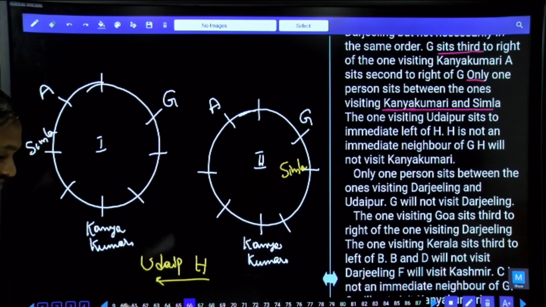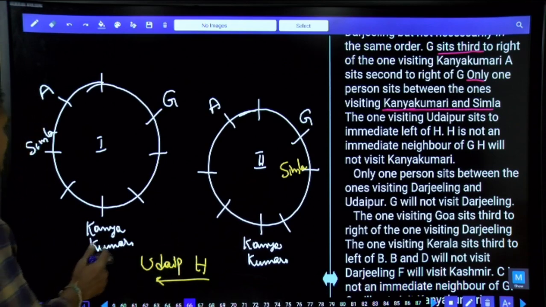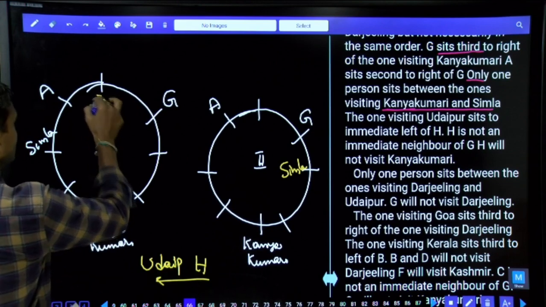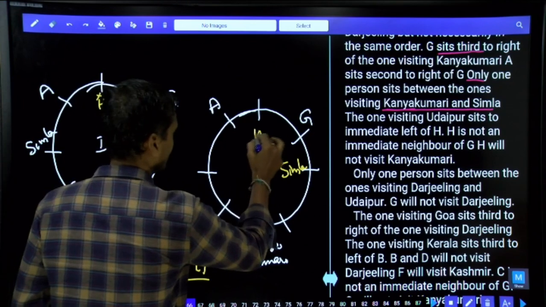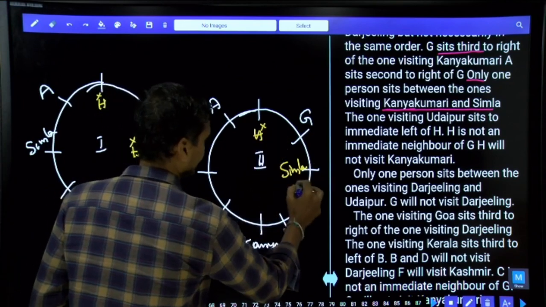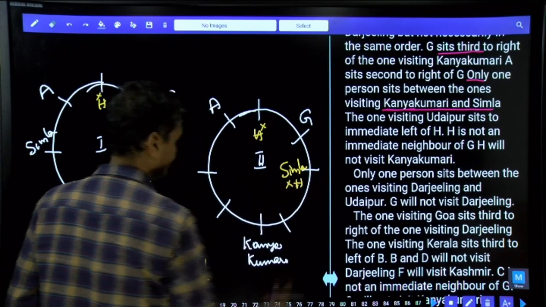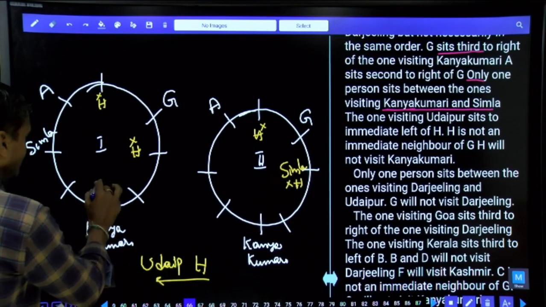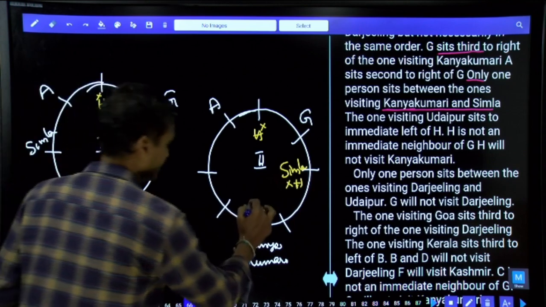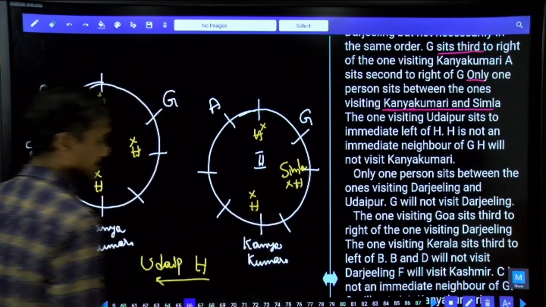And H is not an immediate neighbor of G. H cannot be in these two places. Similarly, here also, H cannot be in these two places. And H will not visit Kanyakumari as well. And H cannot be here as well. Isn't it? Now this is the information given.